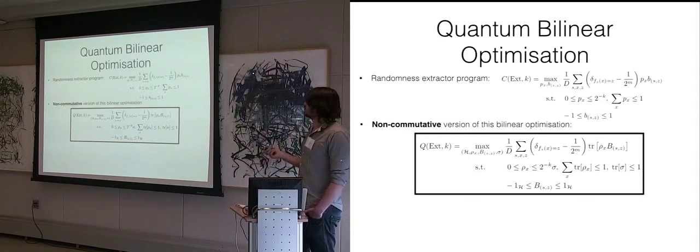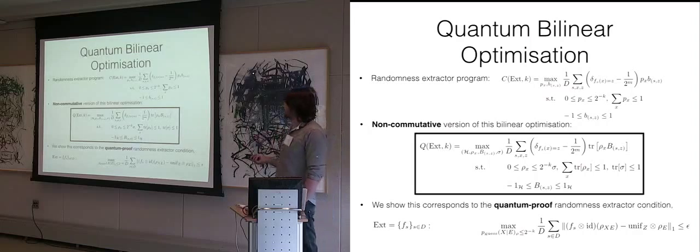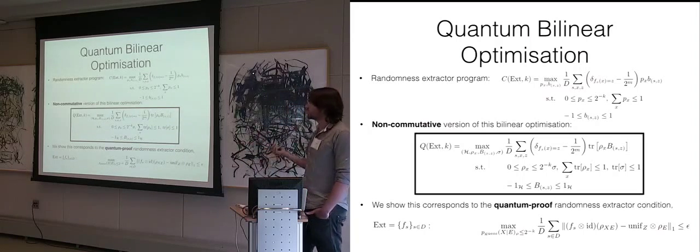Now, this is the non-commutative version of this program, but why are we interested in that? Because what we're interested in is this quantum-proof randomness extractor condition. So we want to know when, for a given set of functions, this condition is fulfilled, right?